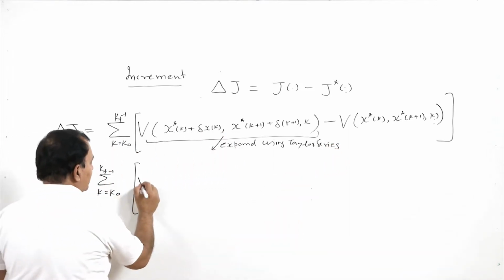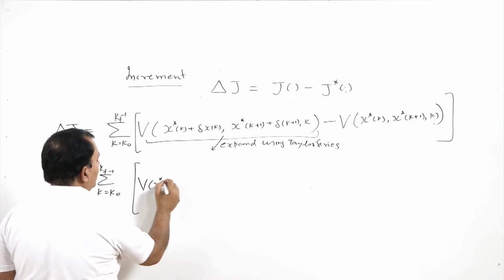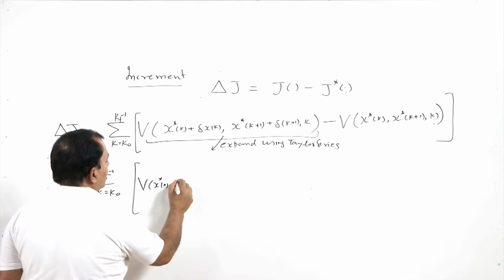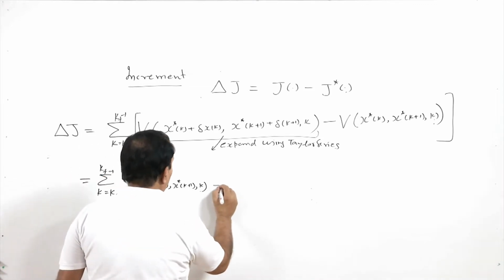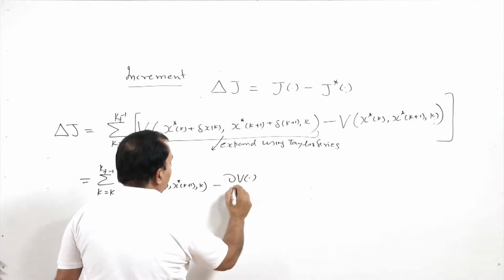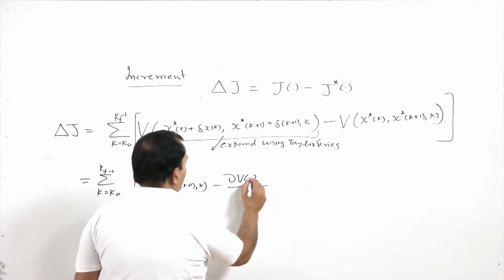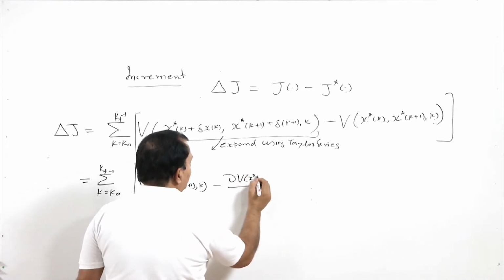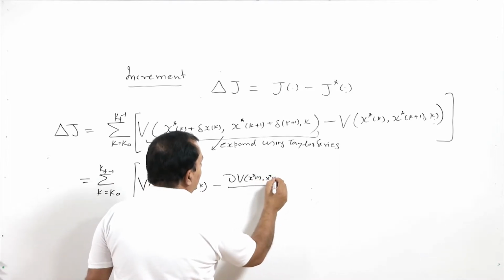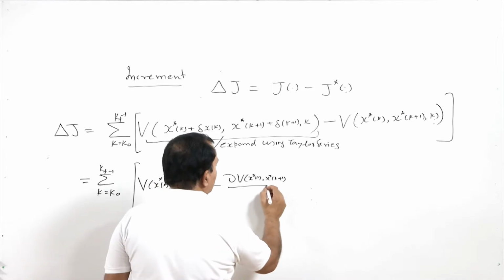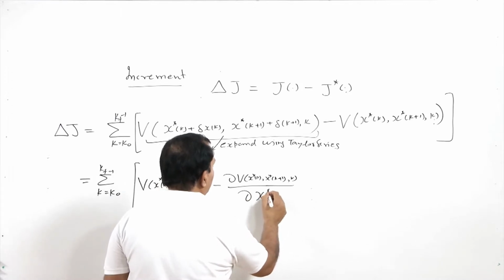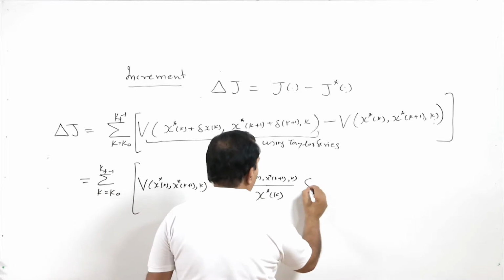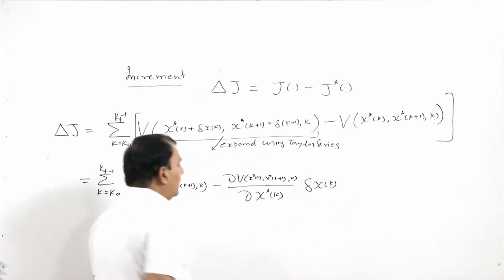If I expand this, my first term will be V of x star of k, x star of k+1, k, where V is a function of x star of k, x star of k+1, k, plus the partial derivative of V with respect to x(k) times delta x of k,